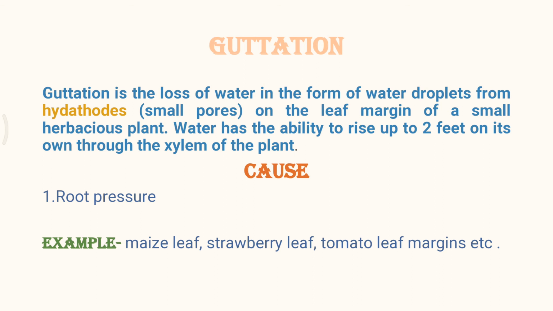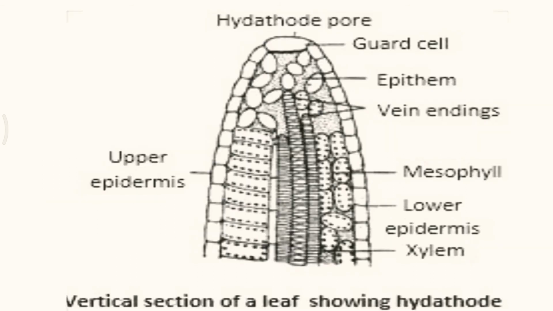Hydathodes are small pores present in the tip or the margins of the leaf of most plants which grow in shady places. Pores are present over a mass of loosely arranged cells with large intercellular spaces called the epithem. You can see the epithem. This mass of tissue lies just above a vein ending, and above it lies the hydathode.